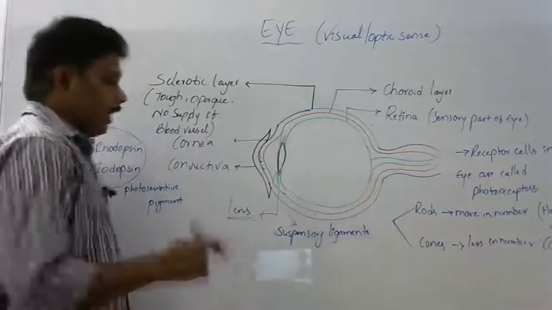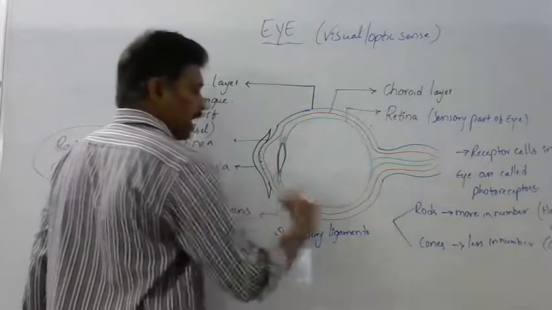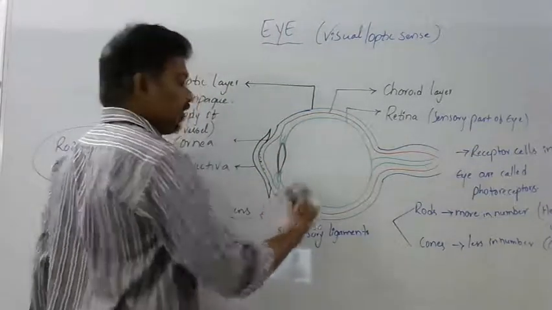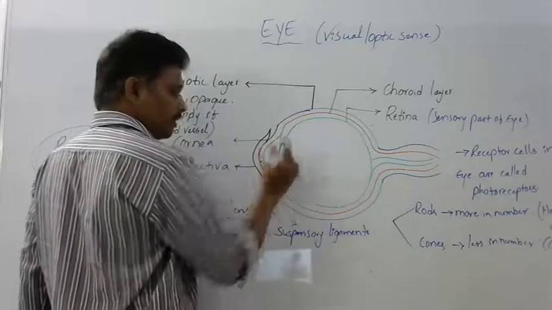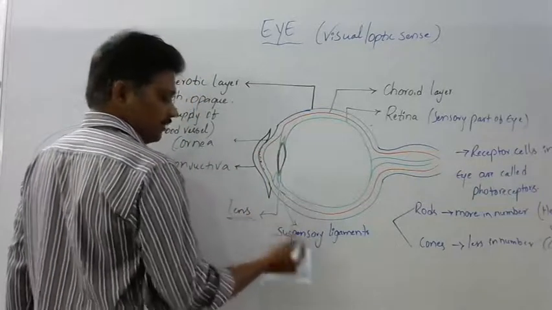Okay, next, this entire part is called the eyeball. This eyeball is divided into two chambers by the lens and suspensory ligaments.